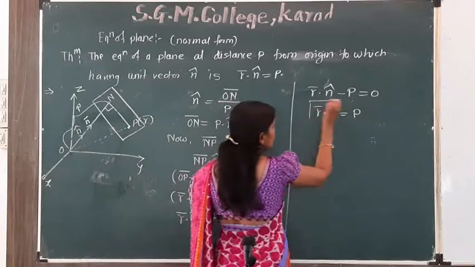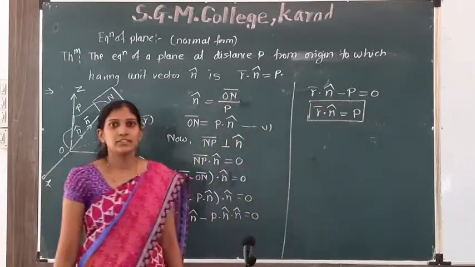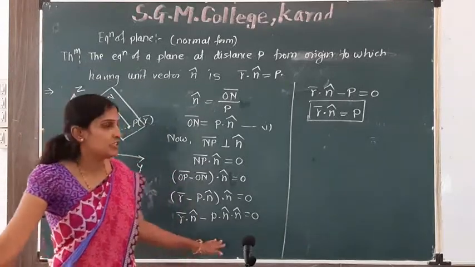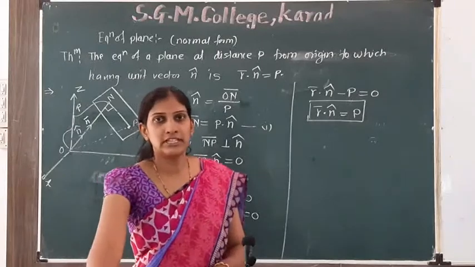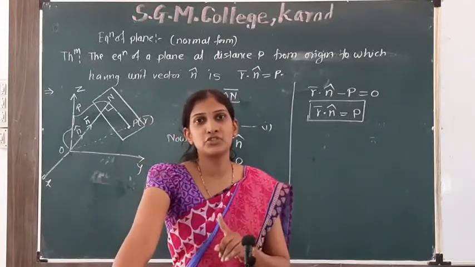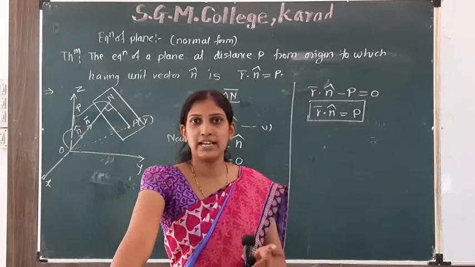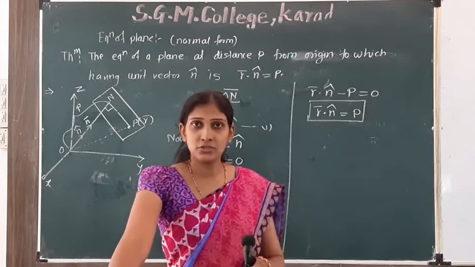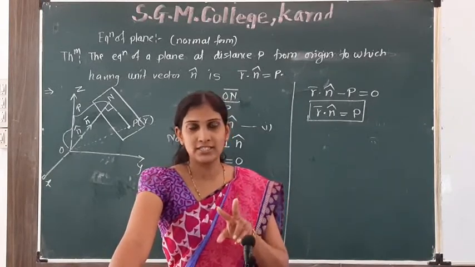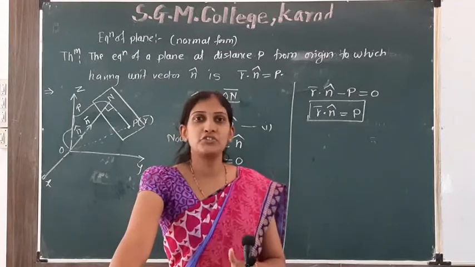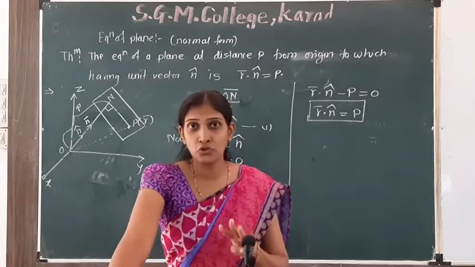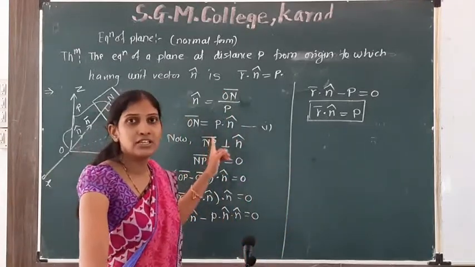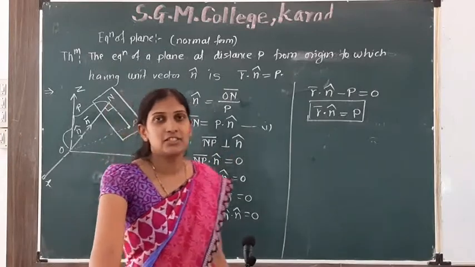So, this is a normal form of a vector equation of a plane. Today we learned 4 theorems. First theorem is vector equation of a plane passing through a point and perpendicular to a vector. Second, vector equation of a plane passing through a point and parallel to two vectors. Third, equation of a plane passing through 3 non-collinear points. And fourth, which is a normal form of the vector equation. Okay, thank you.